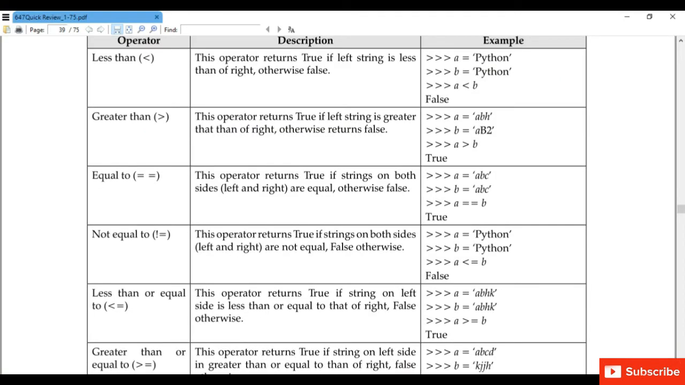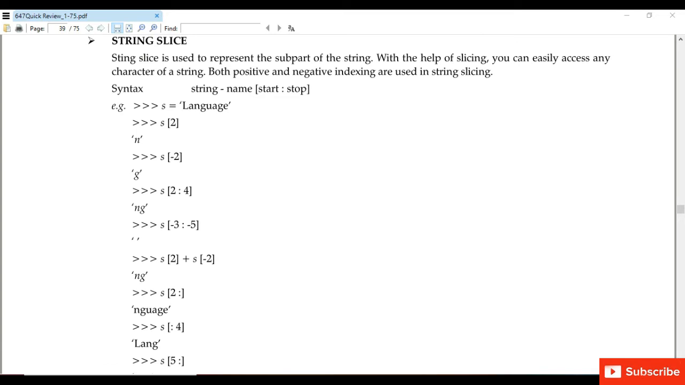Next we will study about comparison operators. Comparison operator, as you already know, is used to compare the two strings. These are also called relational operators. So suppose we want to check less than, greater than, equal to, not equal to, less than equal to, greater than equal to. Okay, so all this you already know. You can see it yourself. I am skipping it. Next topic, that is string slice.